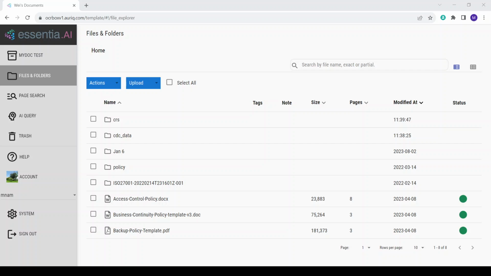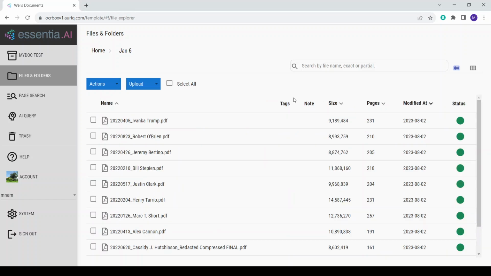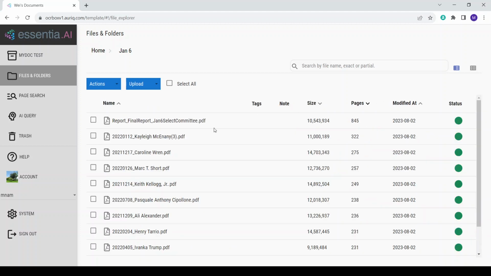So this is another example of how you could use generative AI and semantic search for research purposes, maybe more along the lines of journalistic research or academic research. In this case, for the example, we've uploaded all the files from the January 6th committee, which includes the final report, as well as the various interviews and testimony. And we see that the final report is some 845 pages long.